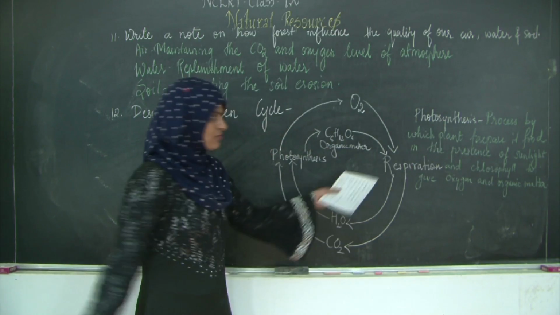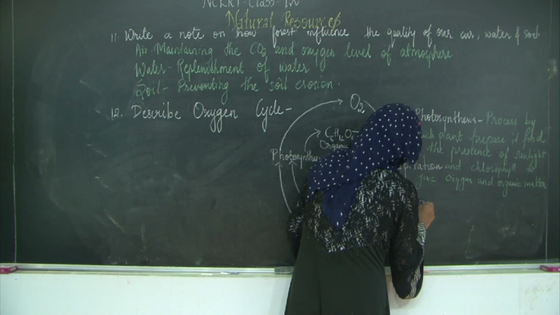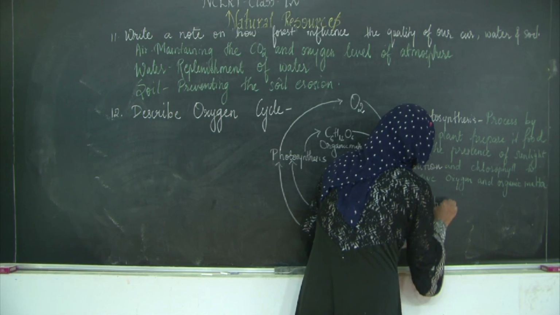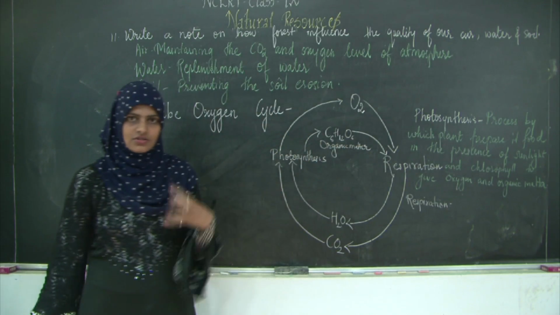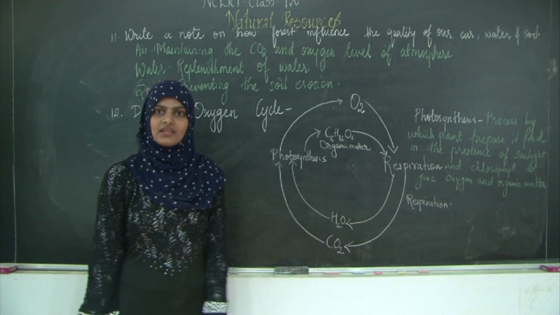The second process which is involved is respiration. So we will write down about respiration also. What is respiration? The process by which the acquired food is broken down with the help of oxygen to get the energy.